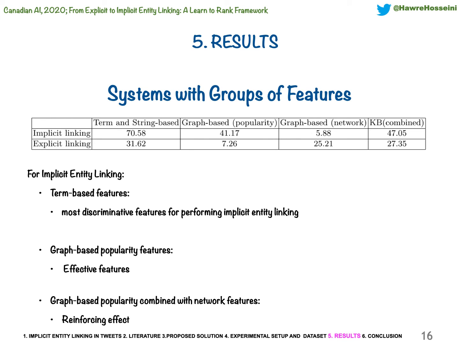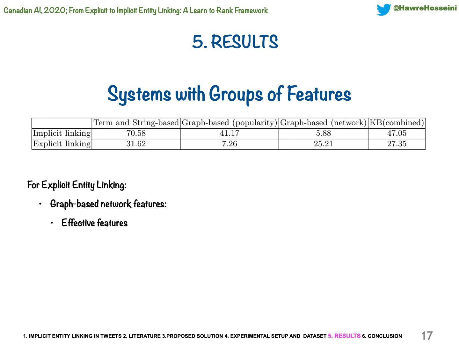So the third point is that we find that popularity and network features have a reinforcing effect on each other for implicit entity linking. And as such, it is helpful to include features from both categories when building an implicit entity linker. On the other hand, these features have an overlapping effect on each other for explicit linking, and inclusion of only network-based features seems to be a better strategy for explicit linking. So, on the contrary, graph-based network features are quite effective for explicit linking.